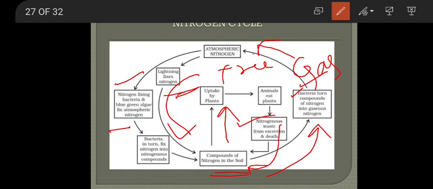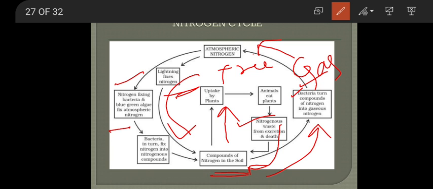Nitrogen fixation is done by nitrogen fixing bacteria and another one is blue-green algae. These organisms are called biological nitrogen fixers. They are fixing the atmospheric nitrogen into the soil. So they are called biological nitrogen fixers.